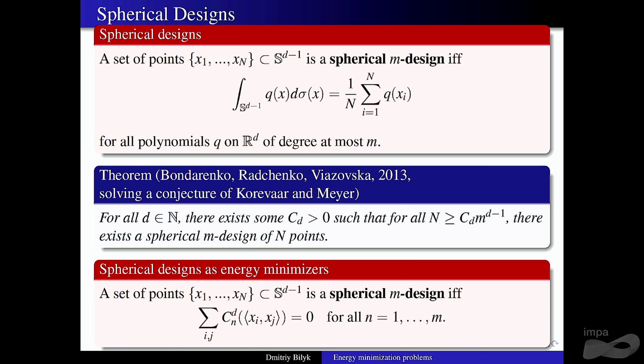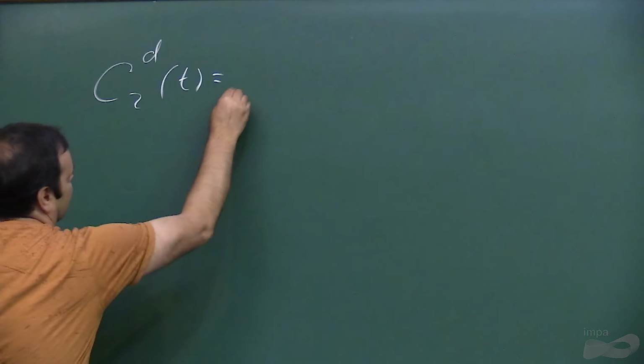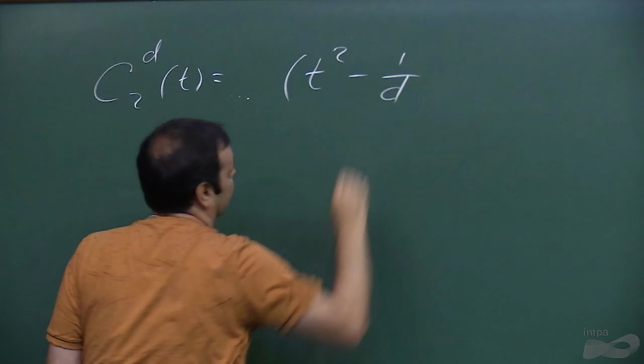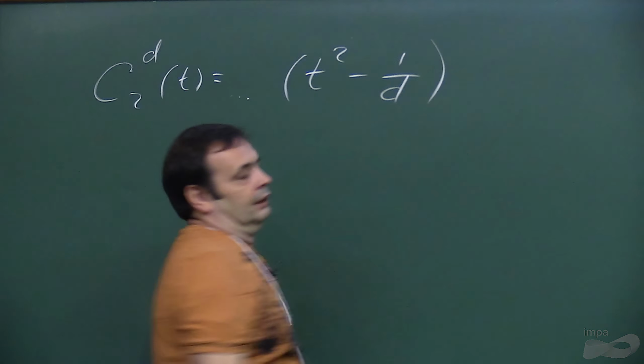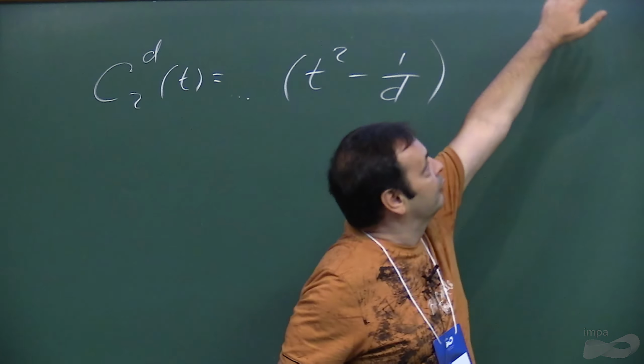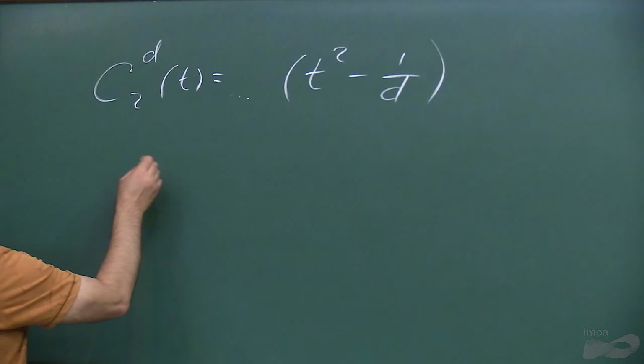By the way, one thing that I just recalled and want to mention is an alternative proof of one of the things we talked about today. If you compute the second Gegenbauer polynomial in any dimension, depending on which normalization you use, it's going to be a multiple of t squared minus 1 over d. Now if we use it in this sum, we know that for an arbitrary set of points, this is greater than or equal to 0.